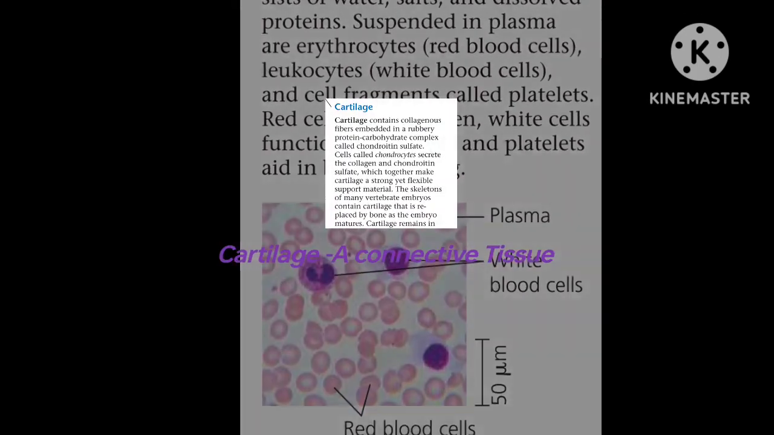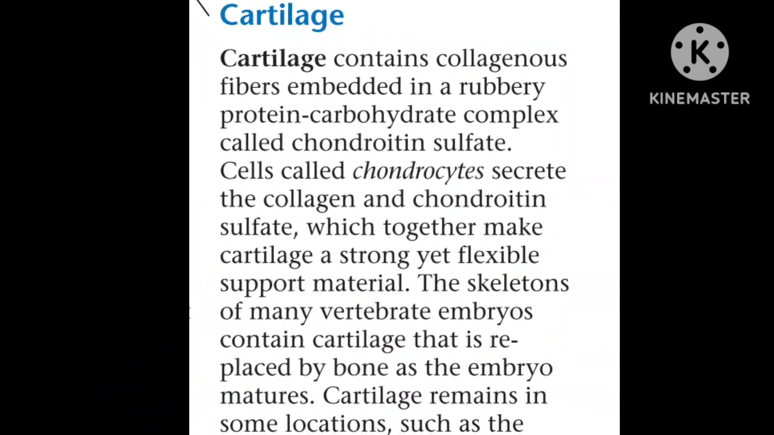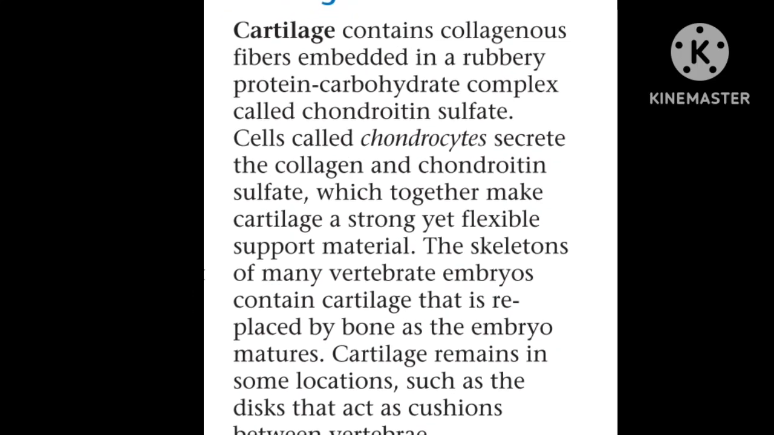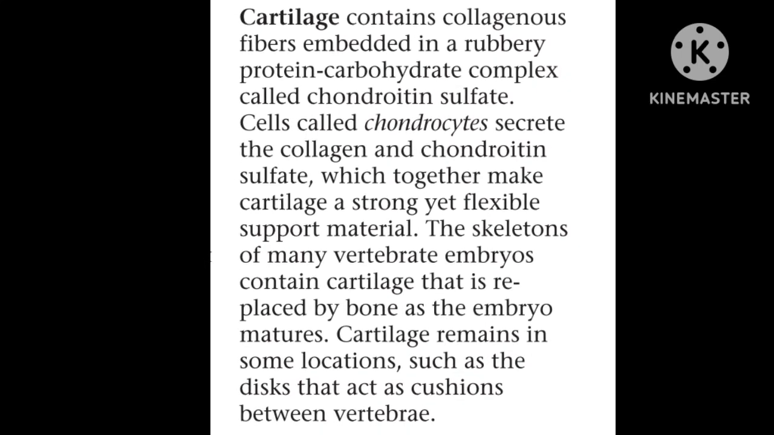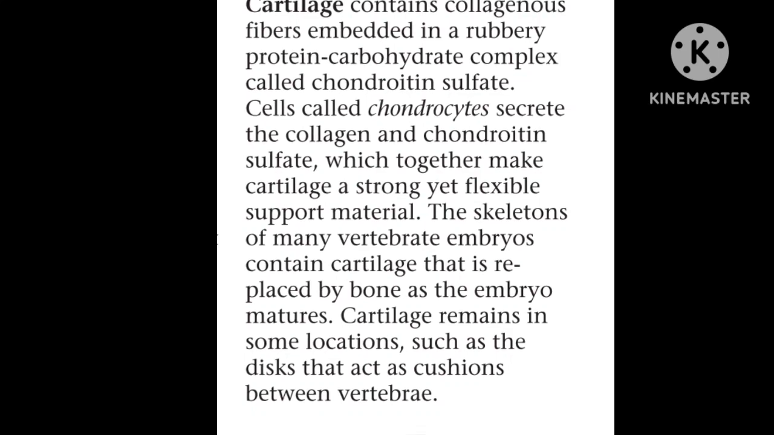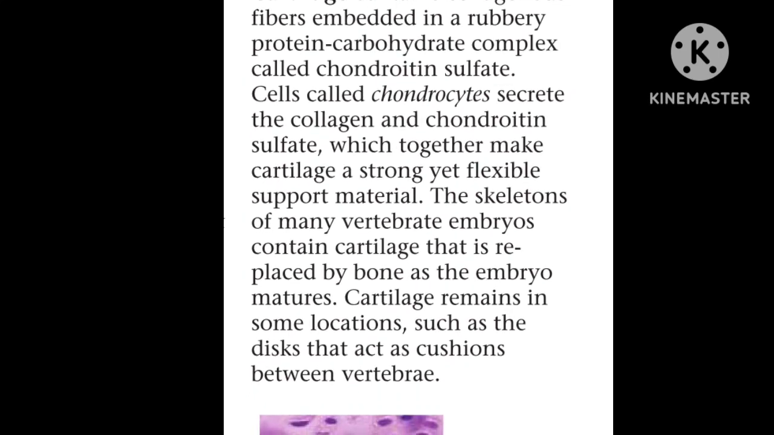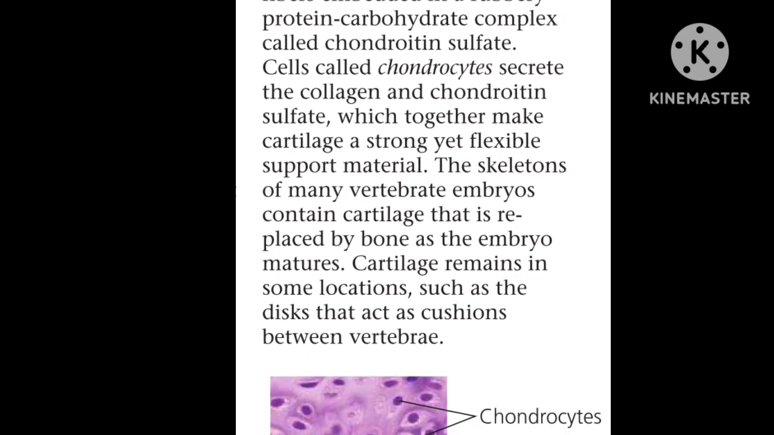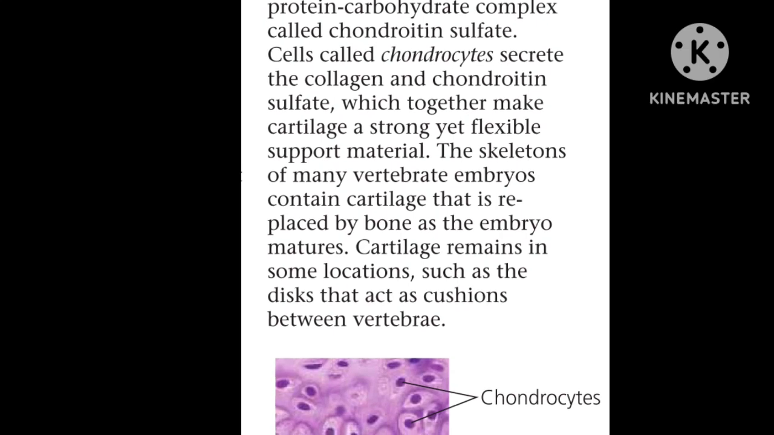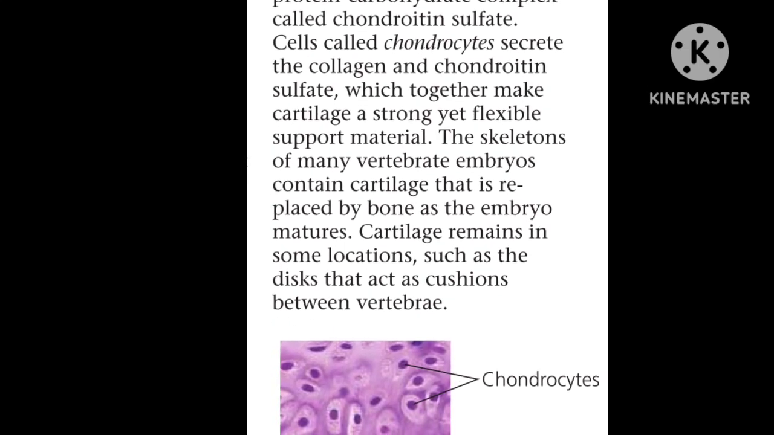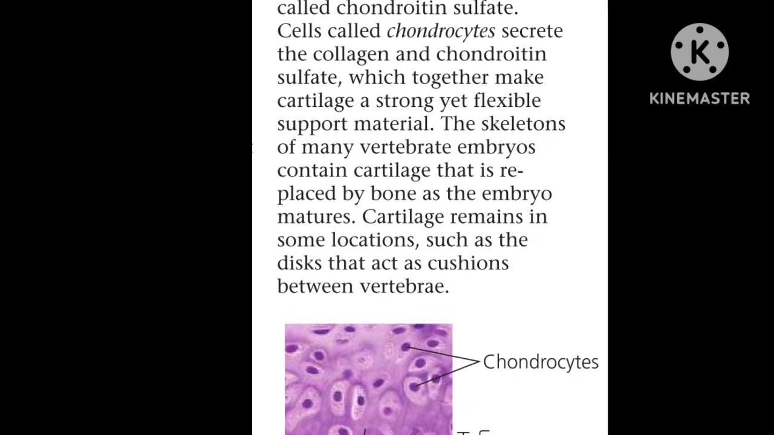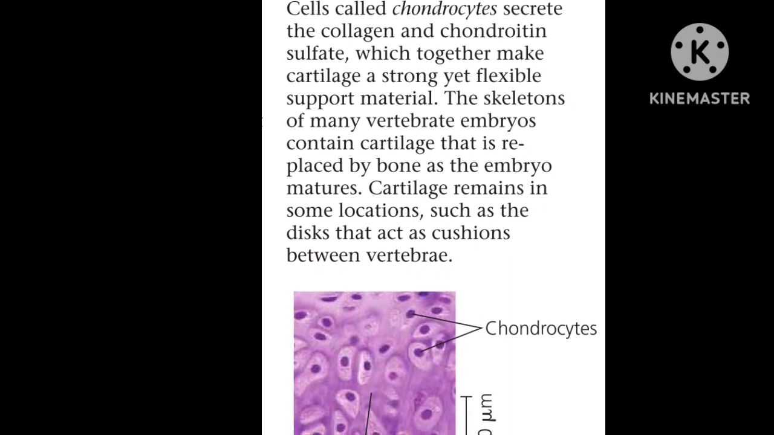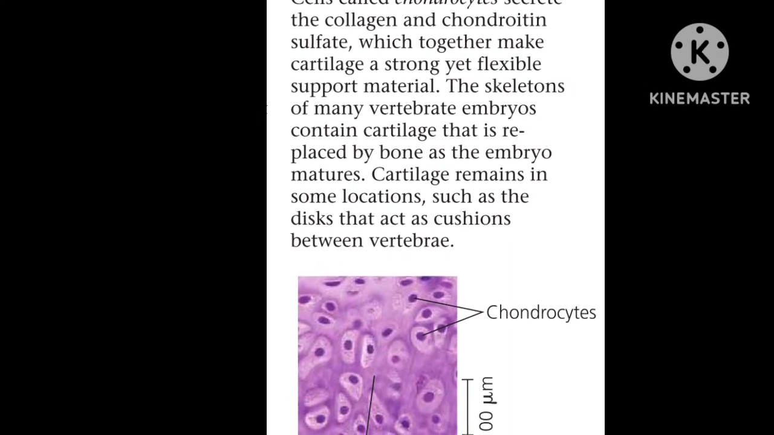The next type of connective tissue is cartilage. Cartilage contains collagenous fibers embedded in a rubbery protein, carbohydrate complex called chondroitin sulfate. Cells called chondrocytes secrete the collagen and chondroitin sulfate, which together make the cartilage a strong yet flexible supporting material. The skeleton of many vertebrate embryos contains cartilage that is replaced by bone as an embryo matures. Cartilage remains in some locations, such as the discs that act as a cushion between the vertebrae.